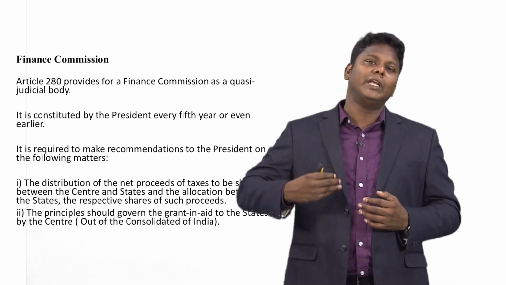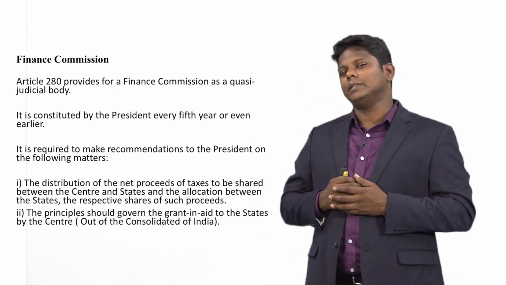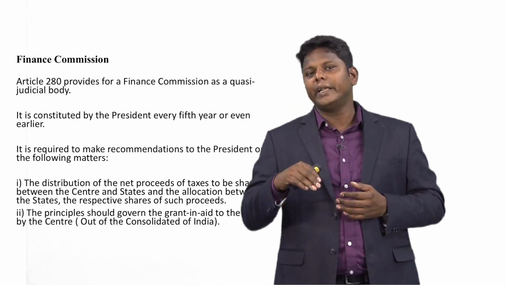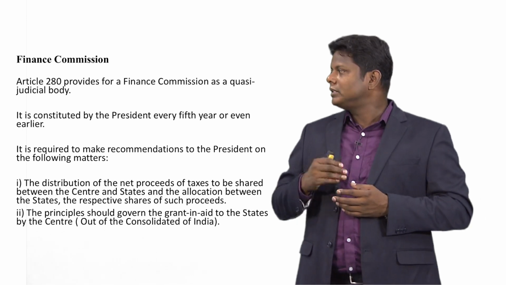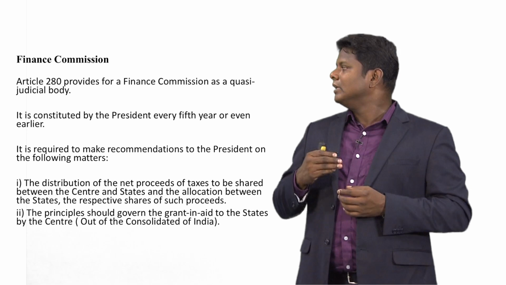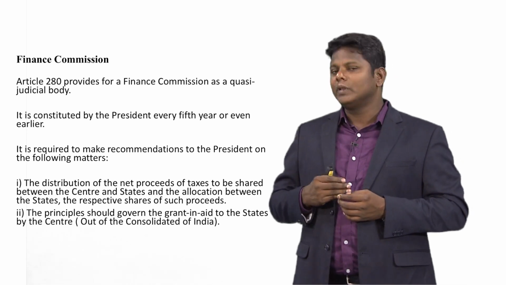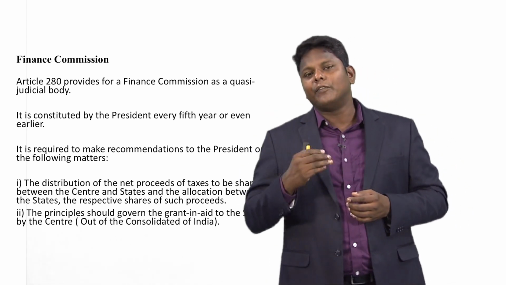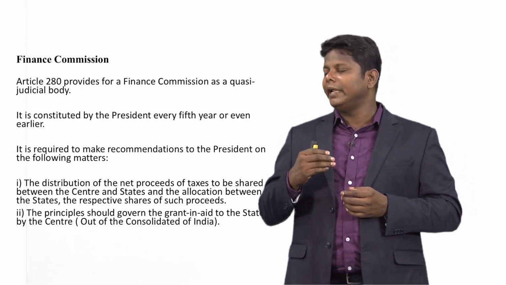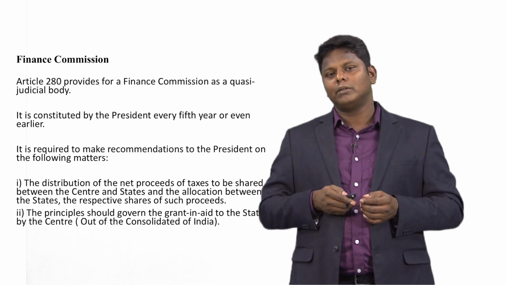The Finance Commission gives its recommendation to the President on how this allocation can happen between the states and the center. Second is the principles that should govern grants in aid to the states by the center, which can be given from the Consolidated Fund of India.